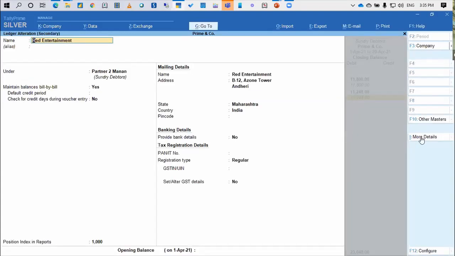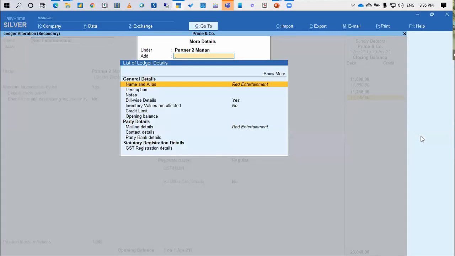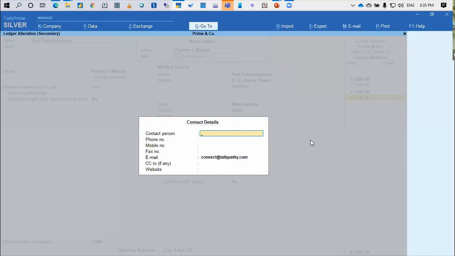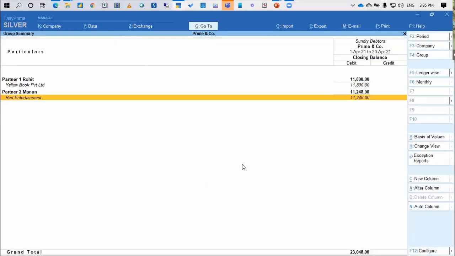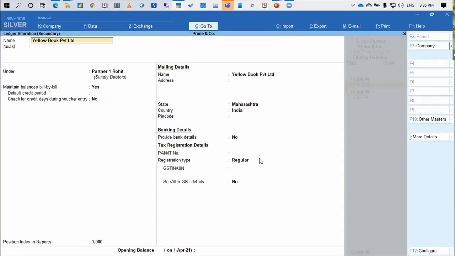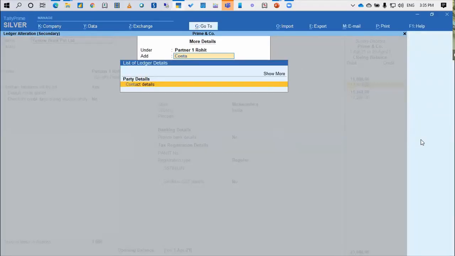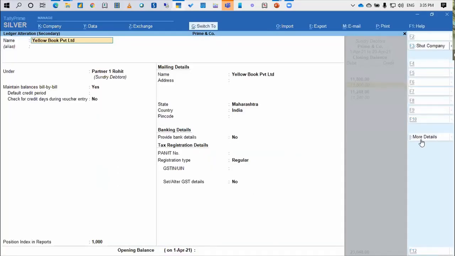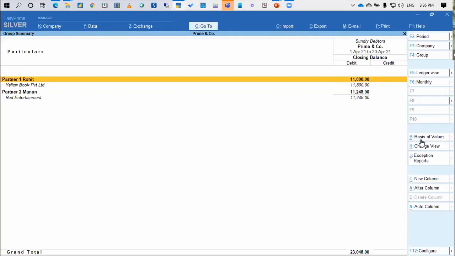Okay, and I'm clicking on more details here. And in the more details, I'm going to the contact details. I have put in an email ID here as connect@telepathy.com. Okay, so for Red Entertainment, this is the email ID. And for Yellow Book Private Limited, again I'm going to more details, contact details, and I'm putting an email ID here. Let's say I'm putting the email ID as anand@aspadvisors.co.in.